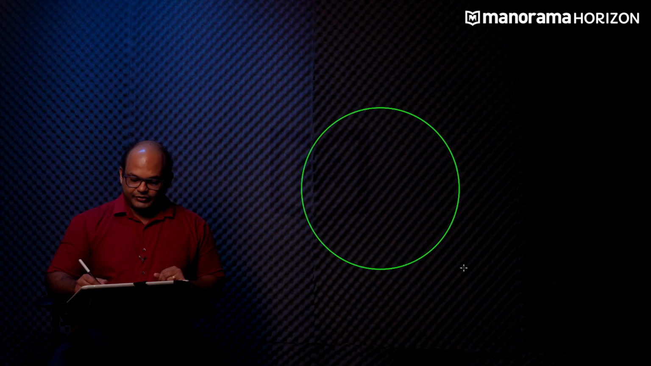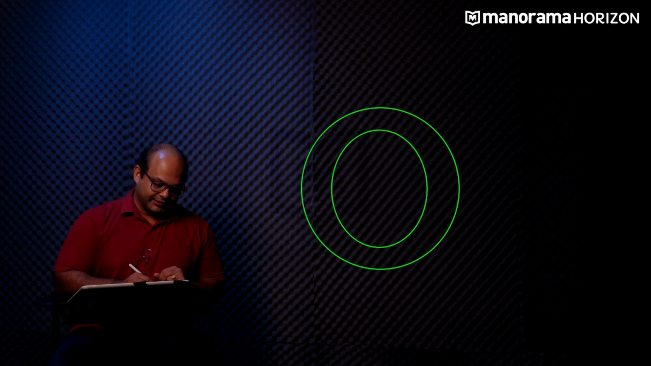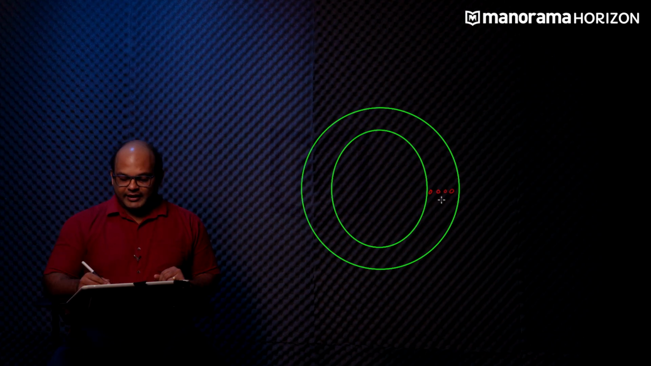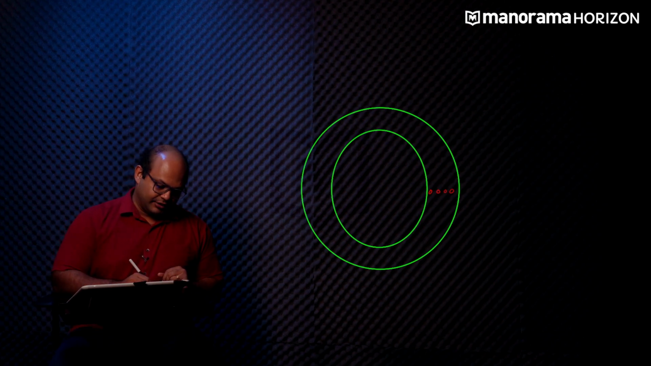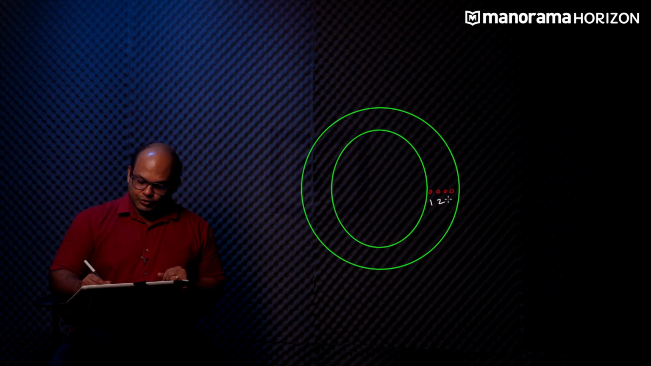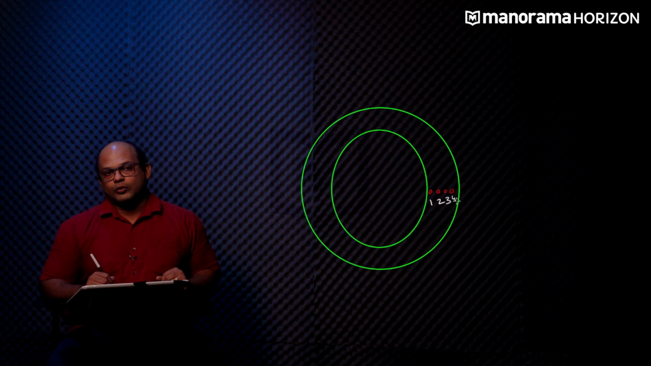Let's say we are dealing with a circular track. So it looks something like this. And we have people moving on this track. So we have runners moving on this track, and we are numbering them from the inside to the outside. So we have runners 1, 2, 3 and 4.